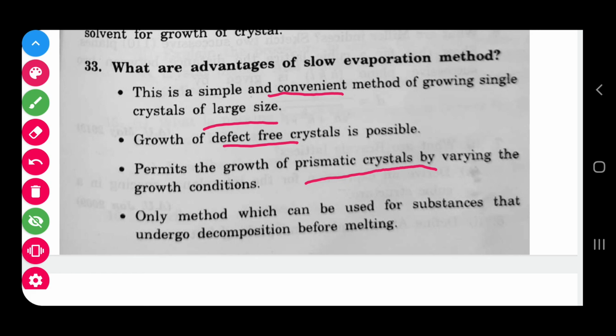And the next, this is the method used for substances that decompose before melting. So before melting it should be decomposed. In that way you can use this kind of slow evaporation method.